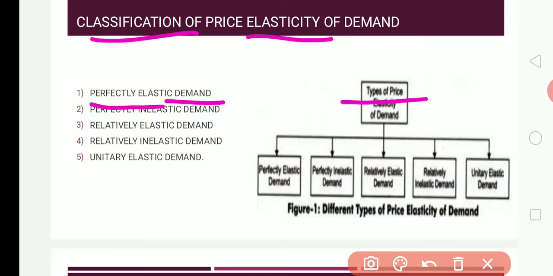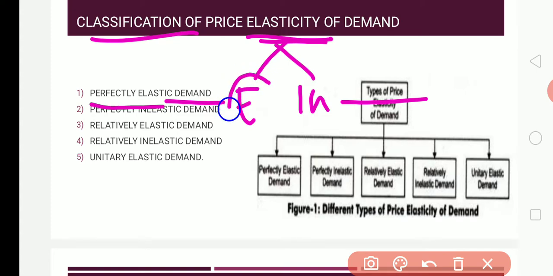In the elasticity, we have 2 types. One is elastic, another one is inelastic. Elastic means, as we all know, that when we pull and push, it expands and contracts. For example, a rubber band. Inelastic means which remains constant. For example, a pencil: we cannot pull and push, we cannot expand and contract because it is inelastic.